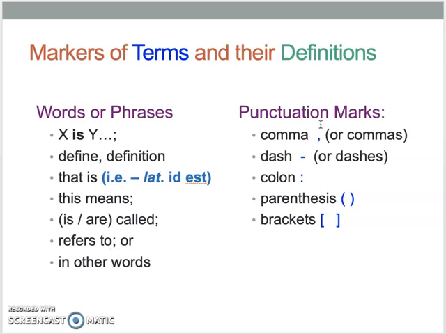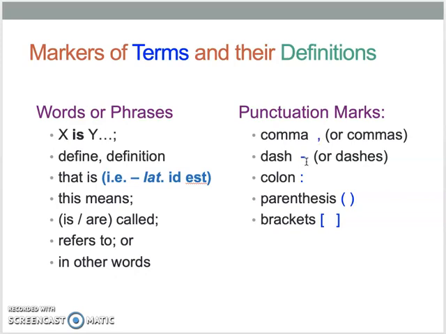You might see particular types of punctuation marks. Punctuation marks are the little dots, marks, and so forth. We have here a comma. So sometimes a word is given, and then they put a comma, and then they put the definition after the comma.